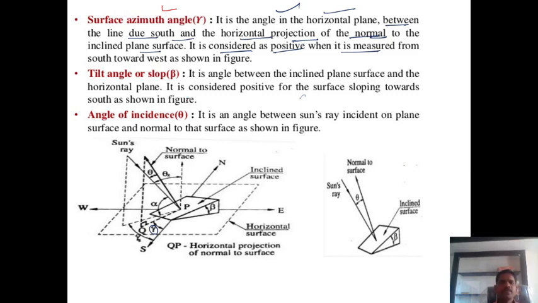Another simple definition: tilt angle or slope angle, it is shown by the letter beta. This is our collector and this is that tilt. Why do we explain all these definitions? Because of these definitions we have to design all our solar collector instruments.